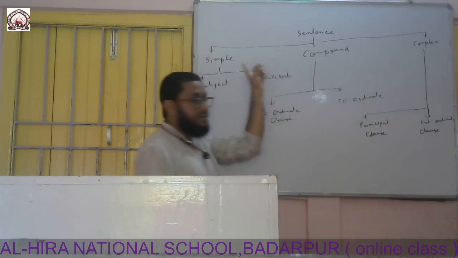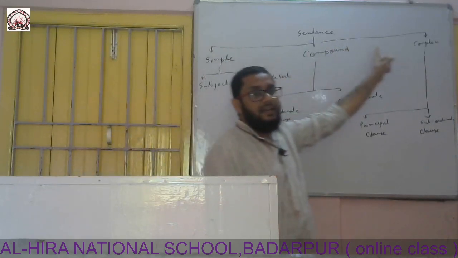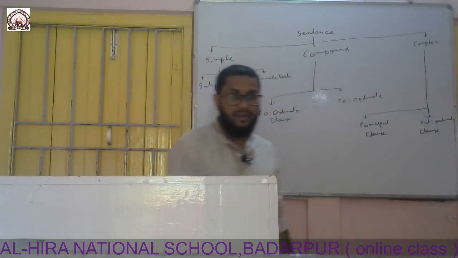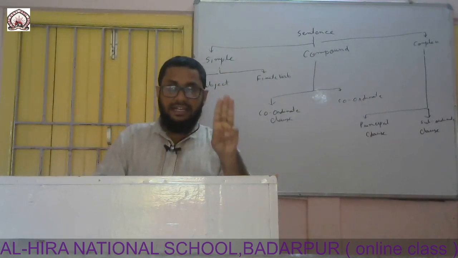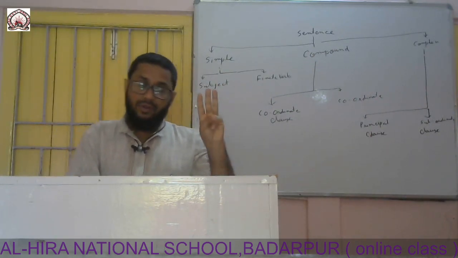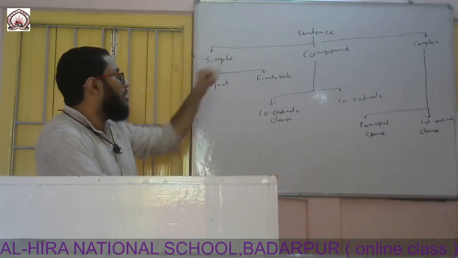I hope you understand it. Sentences are of three types according to the clause: simple, compound and complex.